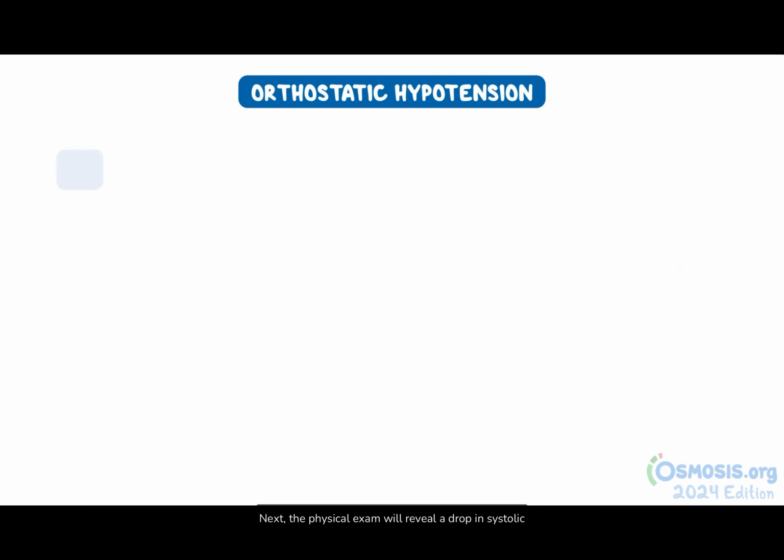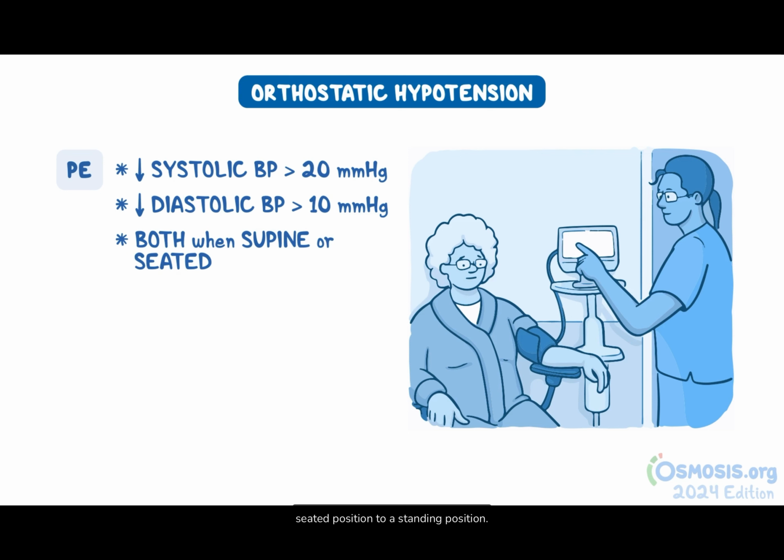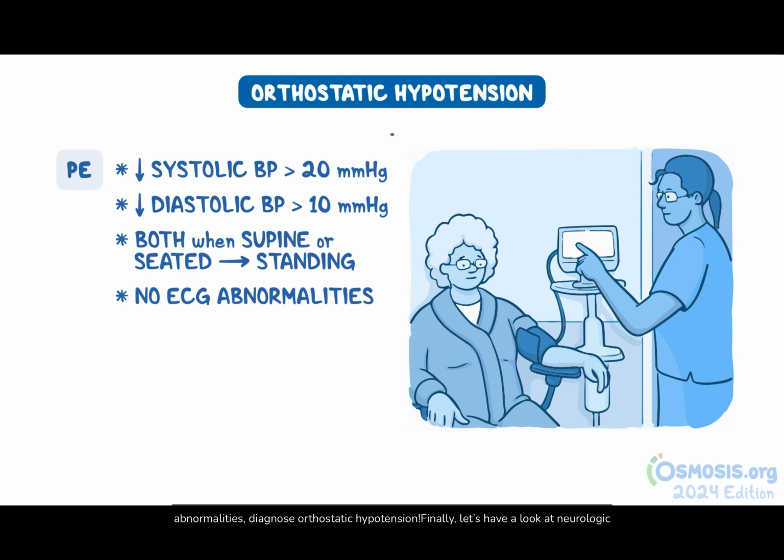Next, the physical exam will reveal a drop in systolic blood pressure greater than 20 millimeters of mercury, a drop in diastolic blood pressure greater than 10 millimeters of mercury, or both when the patient goes from a supine or seated position to a standing position. If you see these findings and there are no ECG abnormalities, diagnose orthostatic hypotension.